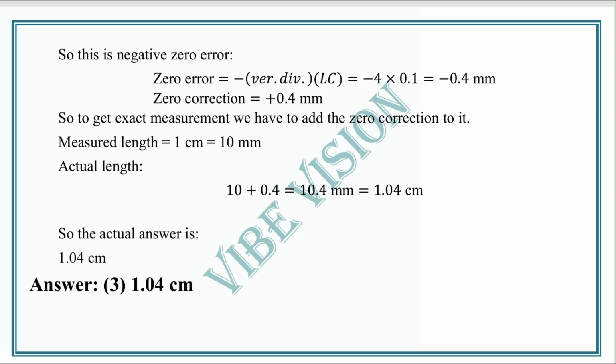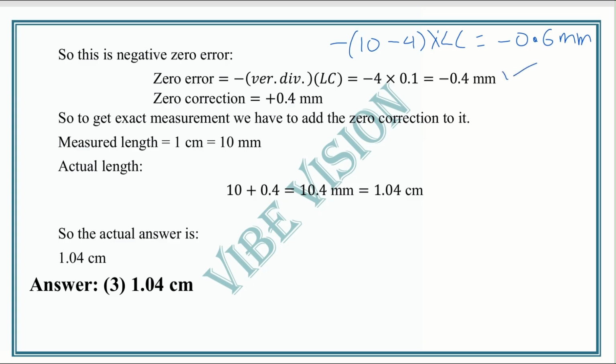Now, if we go through the book, then zero error is equal to negative of vernier division into least count, that is -4 into 0.1. But in actual we have what? Here 4 is given, that is minus total number of divisions minus coincidence into least count, that is minus 0.6 mm. This is the actual calculation, but according to book this is the right.